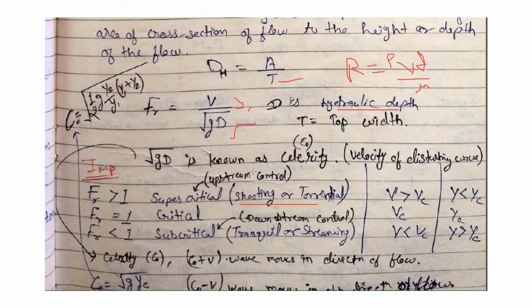At low flow velocity, that is Froude number less than 1, a small disturbance produced in the stream will travel in the upstream direction with a velocity of c naught minus v, and in the downstream direction with a velocity of c naught plus v. C naught is the celerity, which equals root of gD, or in other terms root of gy, where y is the depth of flow.